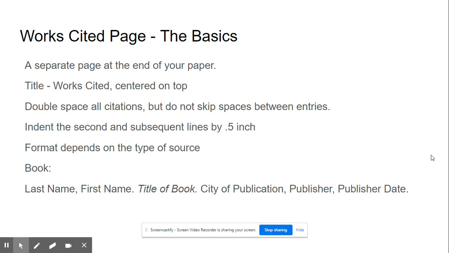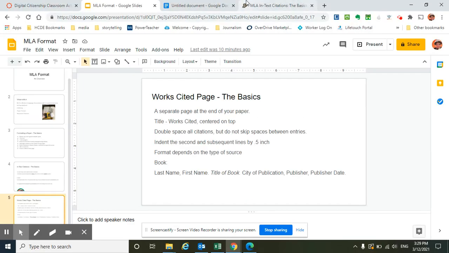First name is capitalized, period, space, in italics, the title of the book, period, space. Capitalize the city of publication. You'll find that in the front of your book, right? Comma, space, publisher, comma, space, publication date, period. That's pretty easy. Let's take a look at some examples.